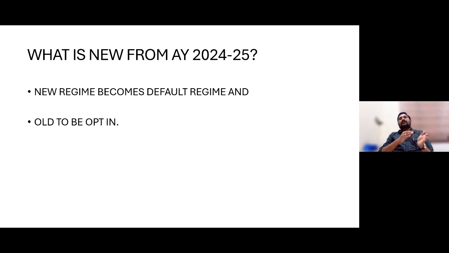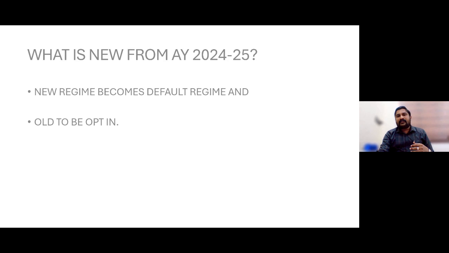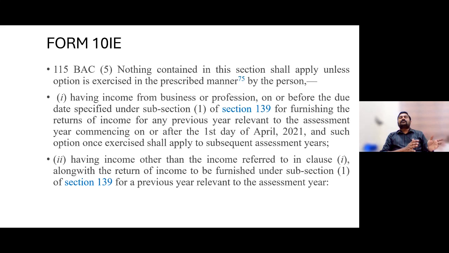Till assessment year 23-24, the form was 10IE. So this 10IE was the form which was applicable till now, that is, till this assessment year 23-24.